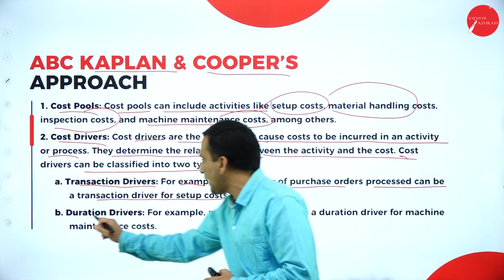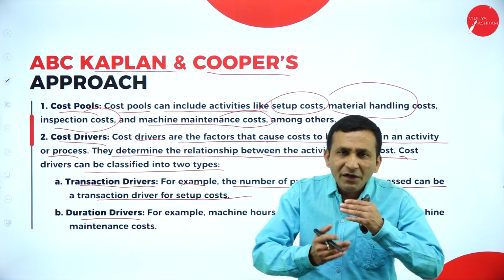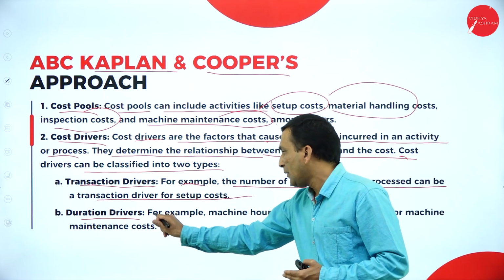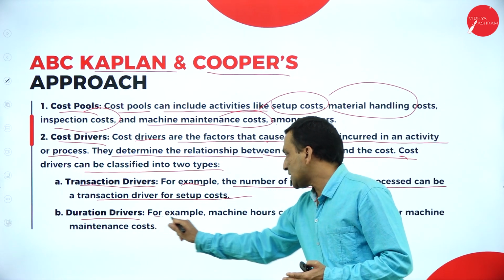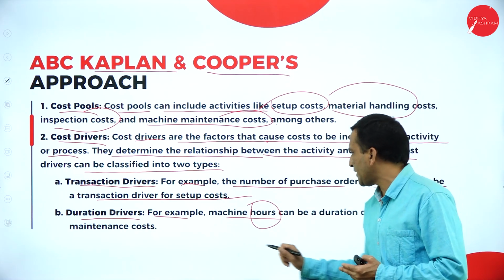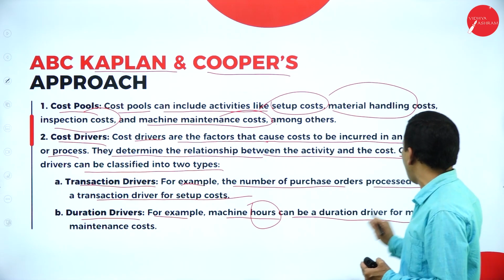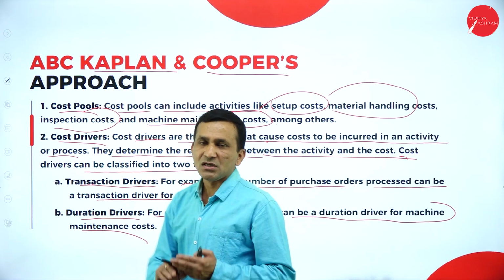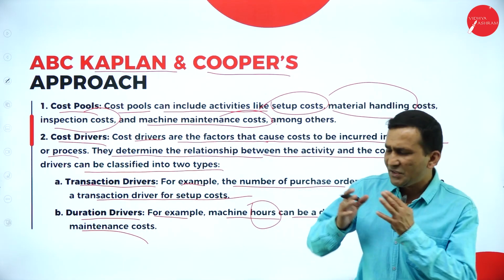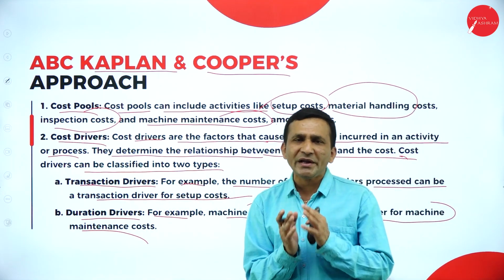Moving to the next, duration driver. What duration or frequency are you taking to place an order? For example, machine hours, which are always based on duration, can be the duration driver for machine maintenance cost. How frequently you are maintaining your machinery is completely related to the duration part.